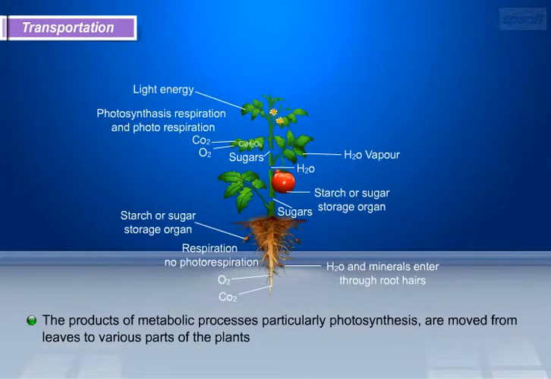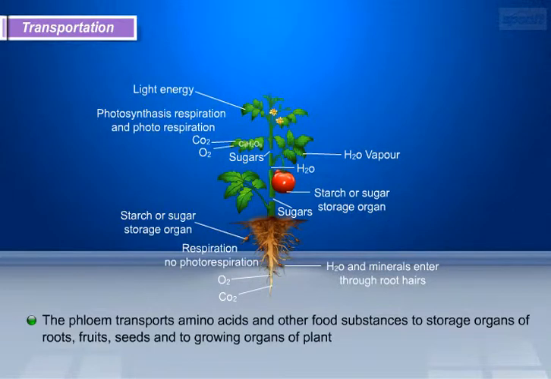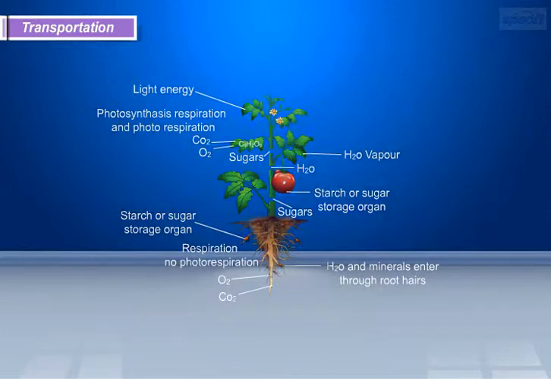Now let us move on to transportation of food in plants. The products of metabolic processes, particularly during photosynthesis, are moved from leaves to various parts of the plants. This transportation of soluble products of photosynthesis is called translocation, and it occurs in the part of the vascular tissue known as phloem. The phloem transports amino acids and other food substances to storage organs of roots, fruits, seeds and to growing organs of the plant.